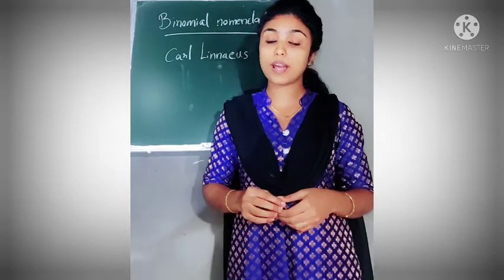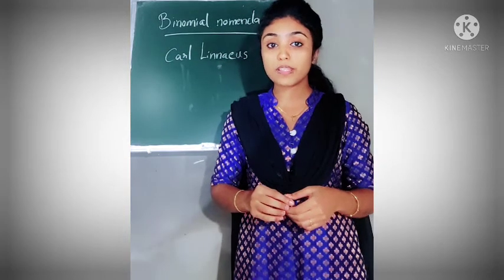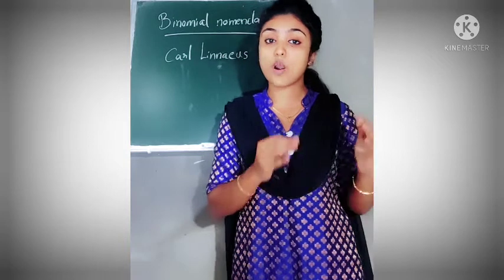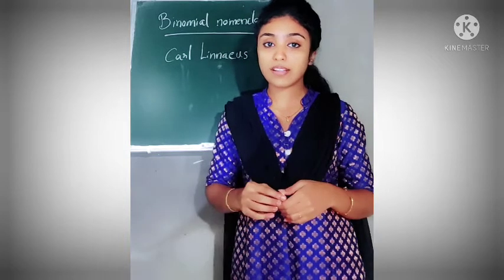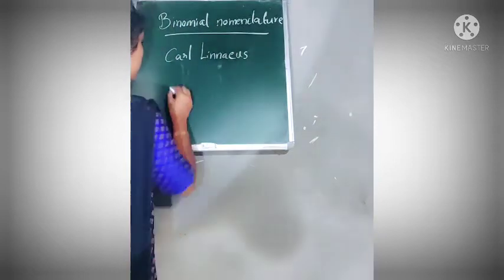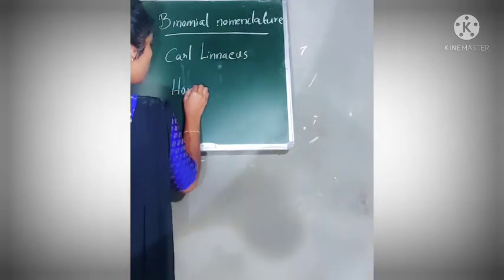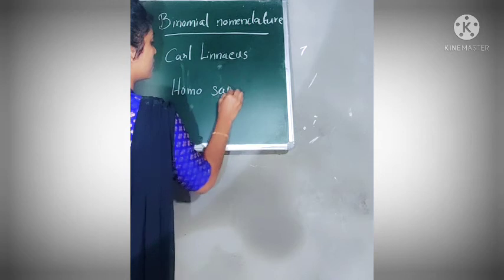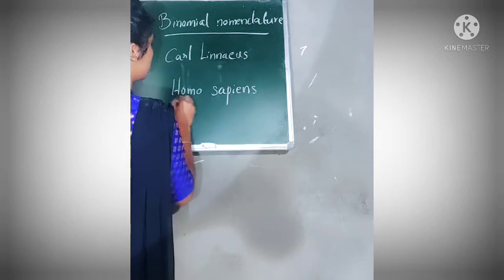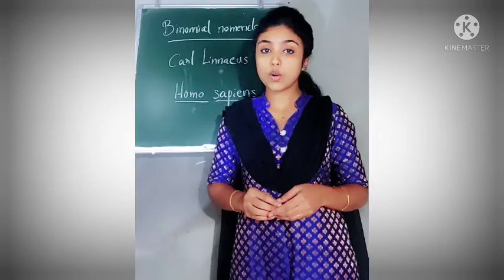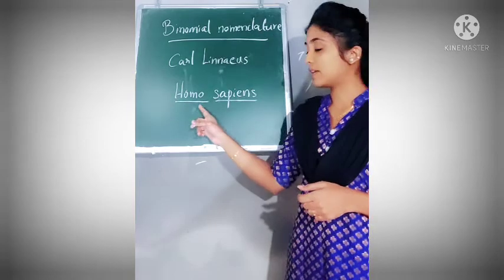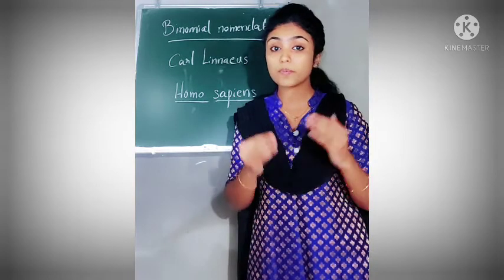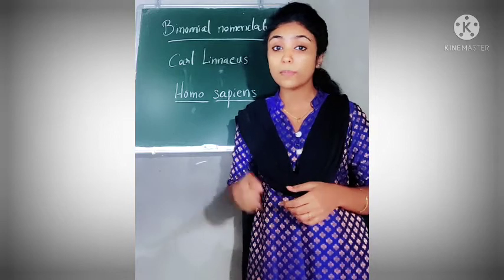So for example, human beings. Human beings may be known by different names in different regions and different areas. So in binomial nomenclature, human beings are given a commonly accepted name and that is Homo sapiens. Here, binomial means, from the name itself we can understand that bi means two.